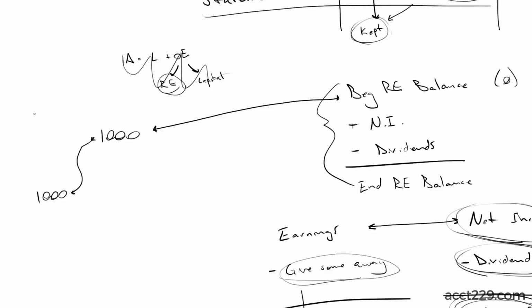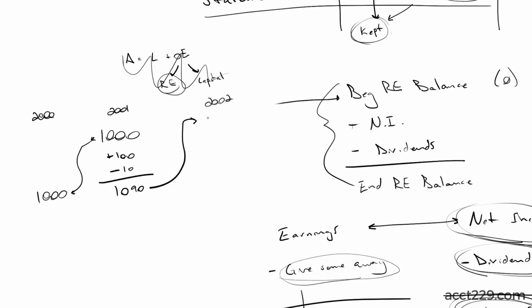So let's say this is 2000, this is 2001, 2002. So then you had 100 in net income, 10 in dividends, right? So you end up with 1090. Then you carry this up to the next year, 1090, and you go through it again. You come out with something, and then it just keeps going.